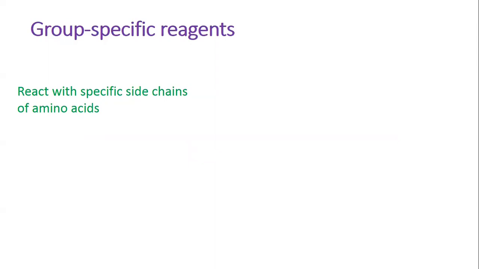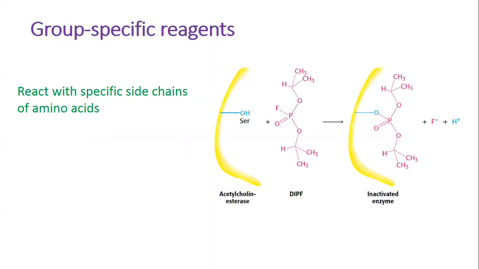Diisopropyl phosphofluoridate, or DIPF, reacts with the serine residue in acetylcholinesterase, an enzyme important in the transmission of nerve impulses. DIPF and similar compounds that bind and inactivate acetylcholinesterase are potent nerve gases.